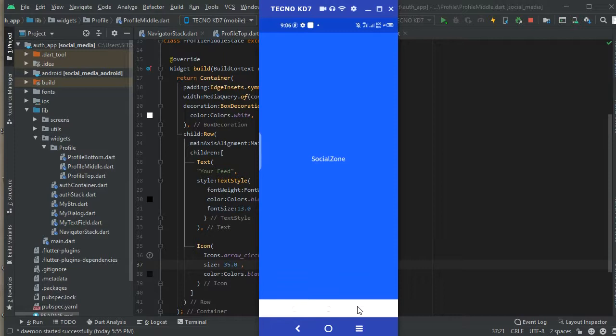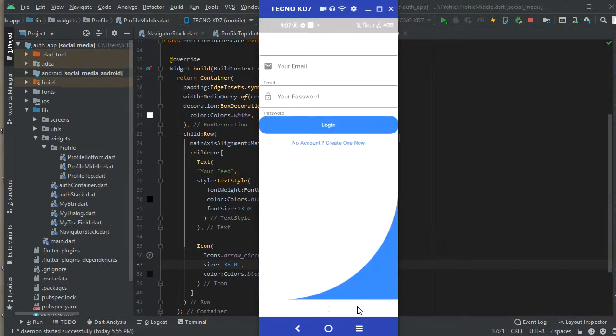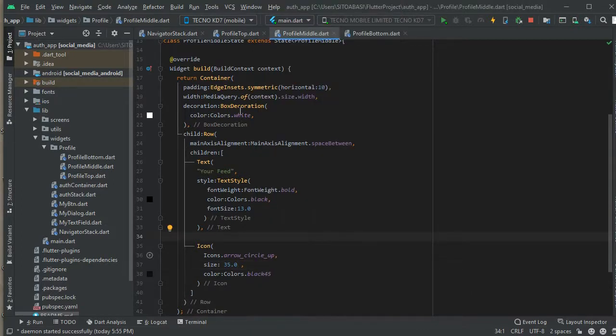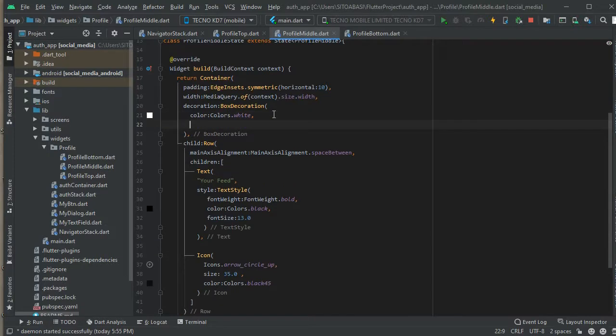So this is the splash screen. And from the splash screen, we're going to go to the home page through the dialogues. So click on login. Okay, so this is the profile page, I mean. So it's looking good. But take note, this is the profile middle we are working on.